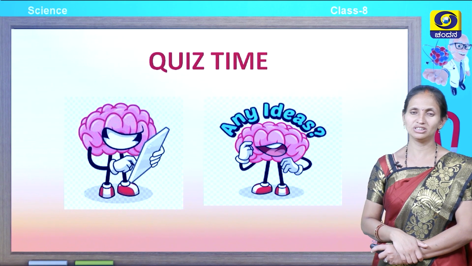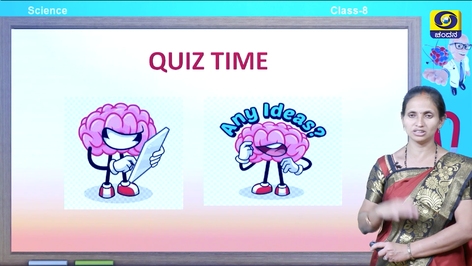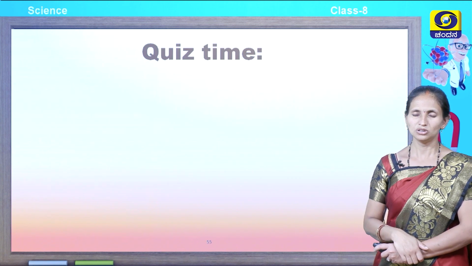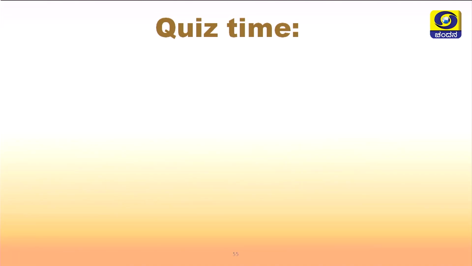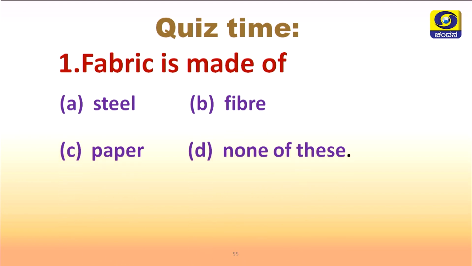Okay children, now it is time for the quiz on what we have learnt in this session. Here comes the first question. Fabric is made up of: A, steel; B, fiber; C, paper; D, none of these.